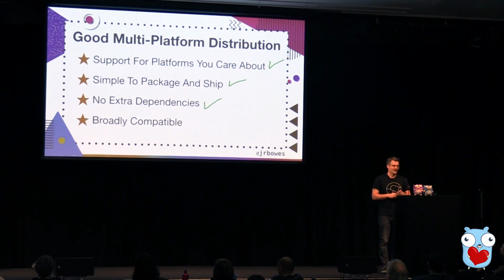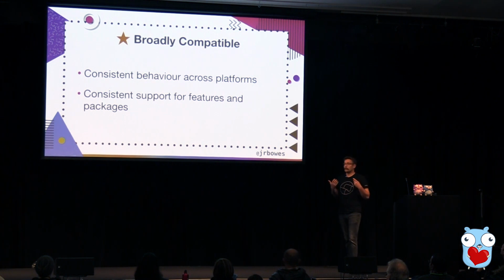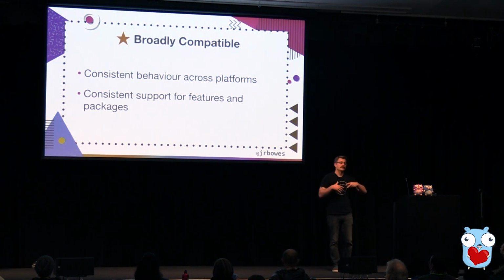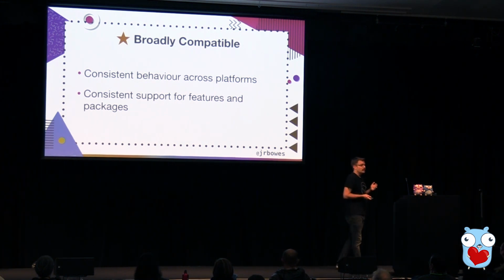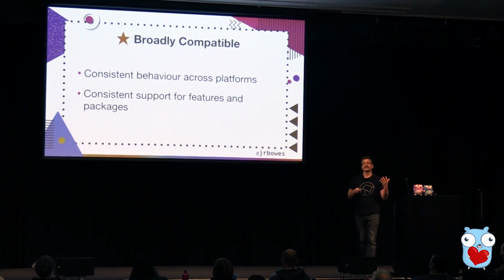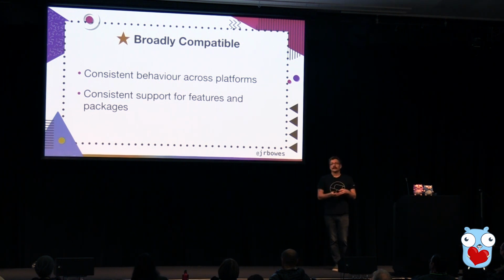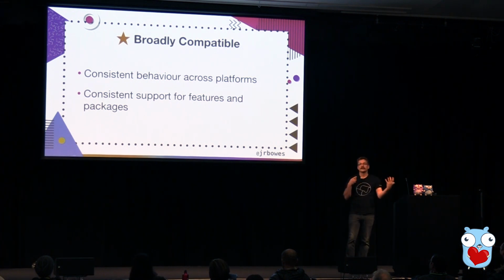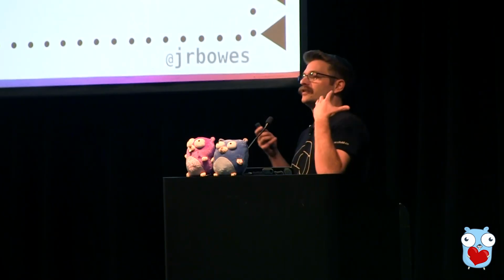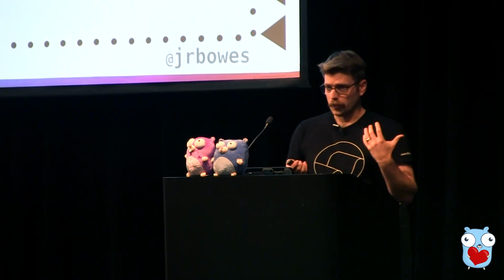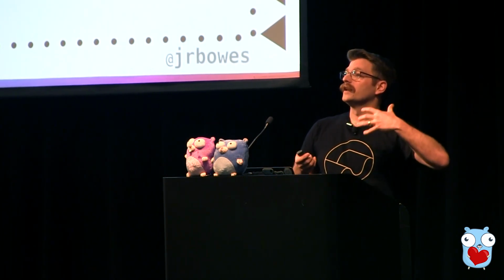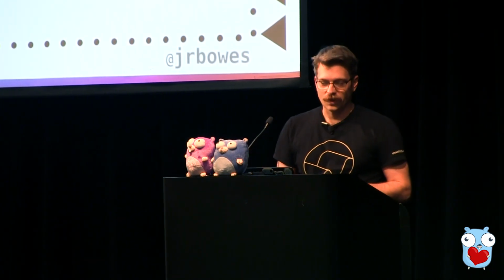Let's look at the last point: broadly compatible. So what do I mean by this? I mean that the behavior that you're going to see is consistent across platforms, and that the features and packages you want to use are available across all platforms too. So this is the case where if you're distributing something for the JVM and you see differences in garbage collection between JVMs, and that affects the performance of the program, or just having libraries that are not built or supported for different architectures.